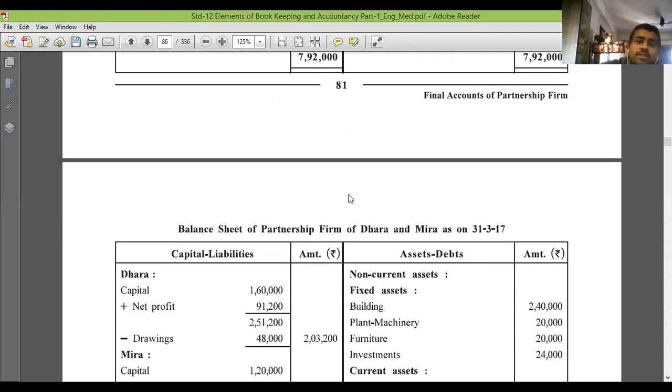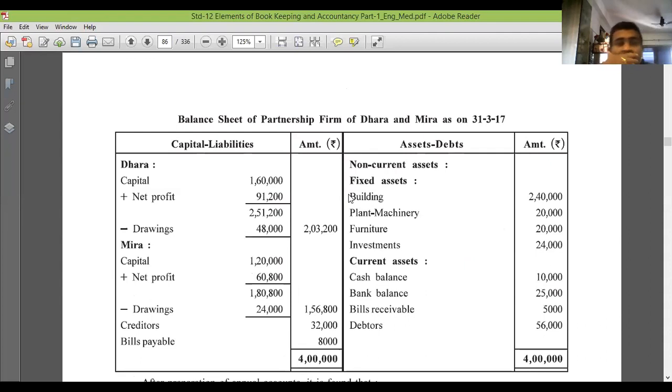Now see the balance sheet. In the balance sheet, capital of Dhara is given, net profit is added and drawings are deducted. We have two options: directly we can prepare the balance sheet, or we can prepare the capital account. The better way is to prepare the capital account. In the same way for Meera, also creditors and bills payable. In assets, you can see non-current assets: building, plant and machinery, furniture, investment. The same place we have to write. Current assets: cash balance, bank balance, bills receivable and debtors.